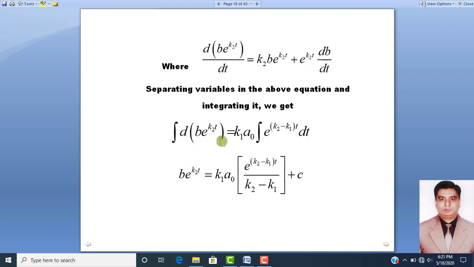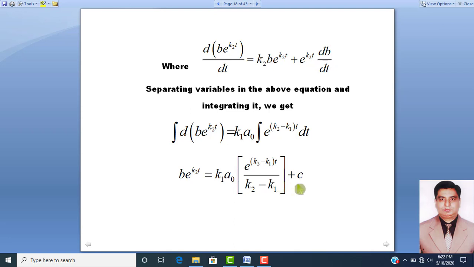After integration and simplification, B e raised to power k2t is equal to k1 A naught exponential base raised to power k2 minus k1 into t divided by k2 minus k1, plus c.